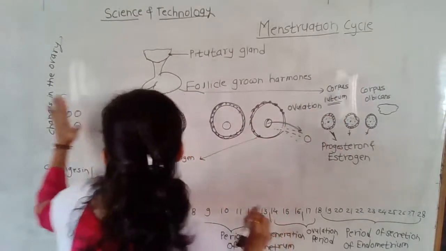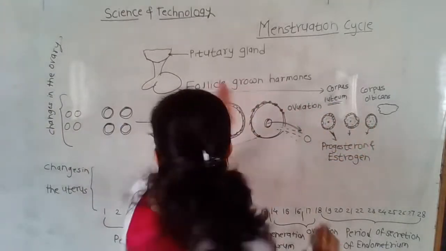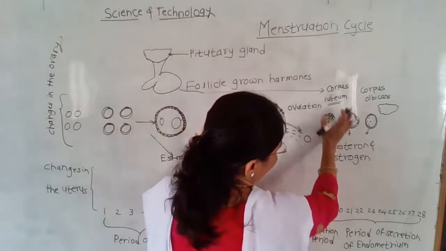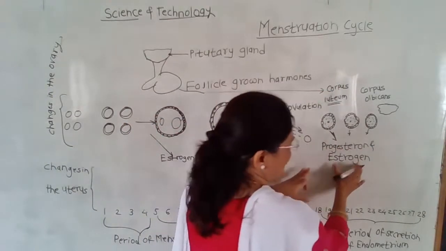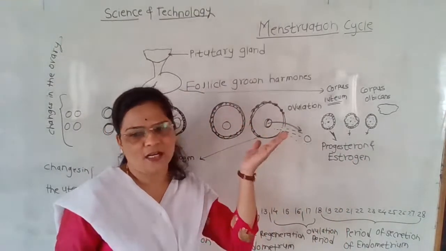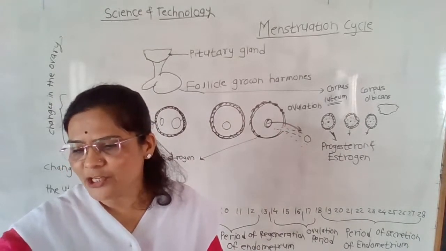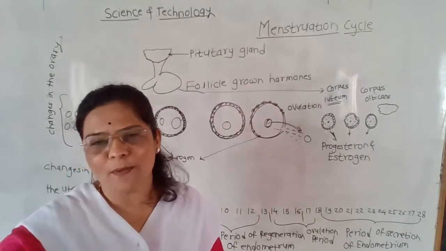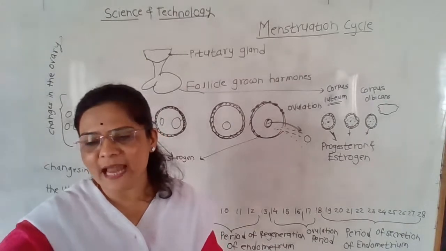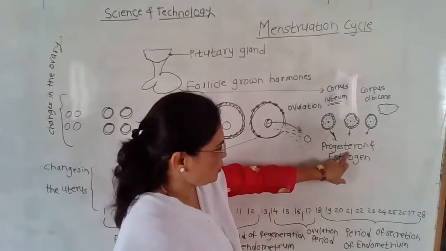Corpus luteum. See, in the first diagrammatic representation I explained from the follicle up to the corpus luteum, up to the secretion of progesterone and estrogen. This is the upper part of the diagram. Then the remaining tissue of the burst follicle forms the corpus luteum, and the corpus luteum secretes progesterone, and the endometrial glands secrete their secretion under the effect of progesterone.